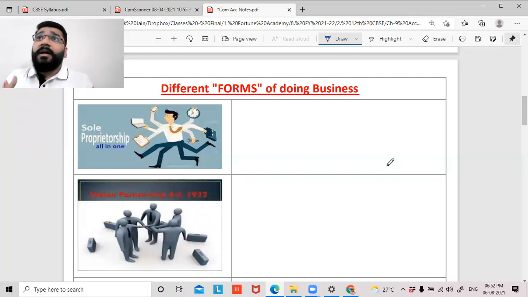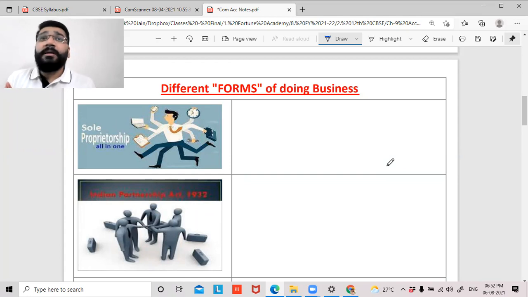But every form of business, guys, has certain limitations. Sole proprietorship also has certain limitations. The limitation could be in terms of capital. Maybe you want to do certain businesses where the capital requirement is very huge, which is not possible to be contributed by one person. So there is a limitation of capital.